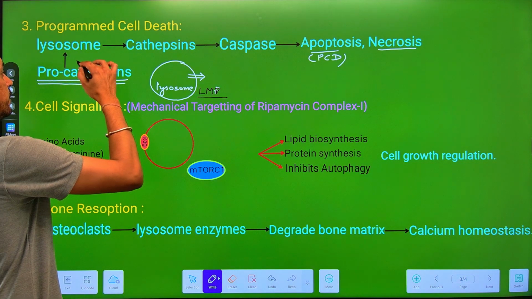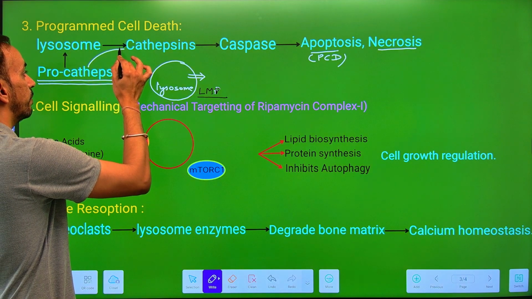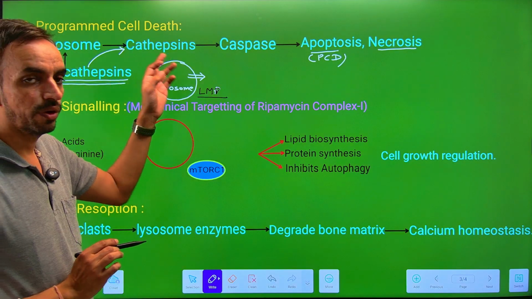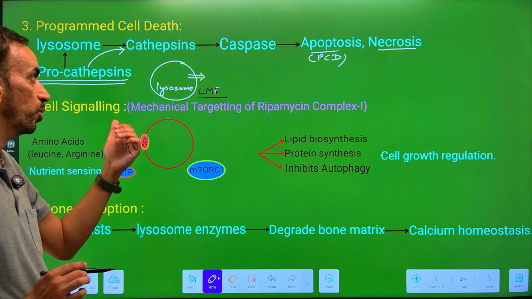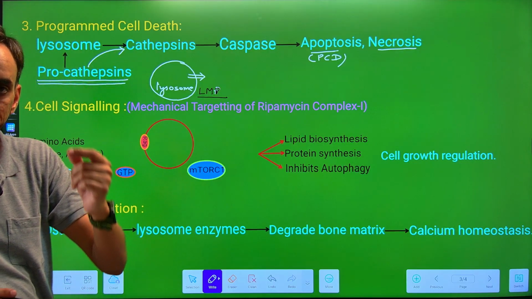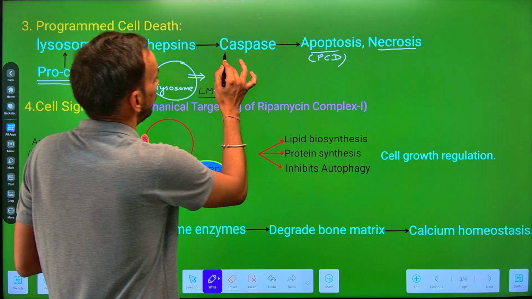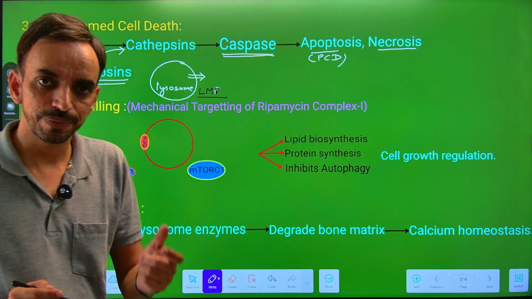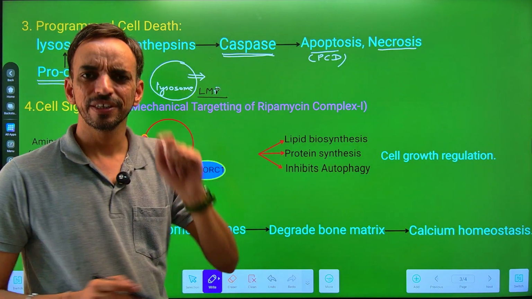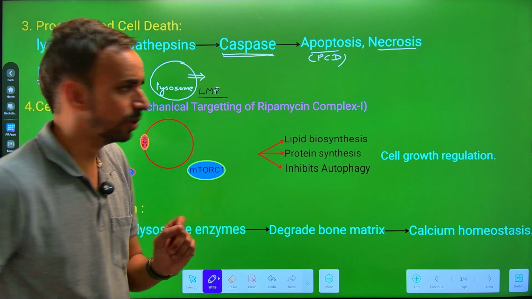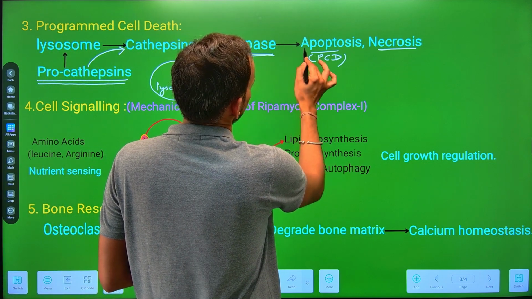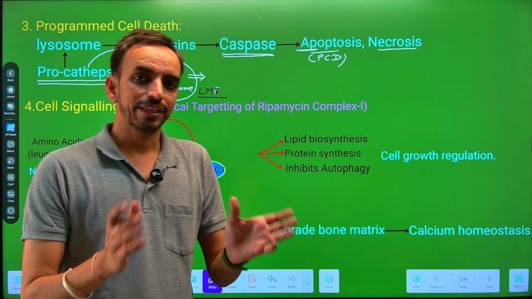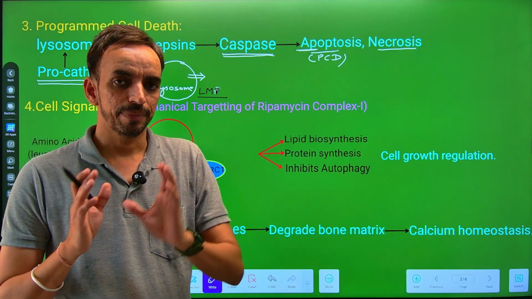During this process, the procathepsin converts into cathepsins. After this conversion, these cathepsins further activate the cysteine aspartate proteases, which are known as caspases. And these caspases are responsible for the process known as apoptosis, or programmed cell death. There are two different types of pathways, which we will discuss later.